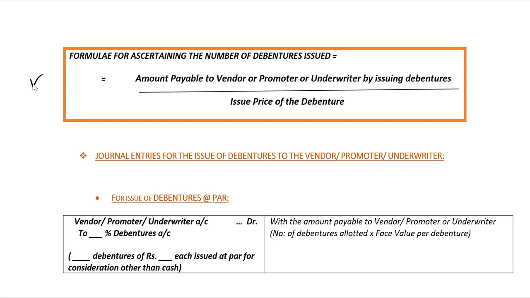The journal entry: when debentures are issued at par, we will debit vendor, promoter or underwriter account with the amount payable to them, to percentage debentures account. Amount is the number of debentures allotted or issued multiplied by the face value of debenture. In the narration, we need to write the number of debentures issued, the face value of rupees, each issued at par for consideration other than cash. So this is a journal entry which has to be passed when debentures are issued at par.